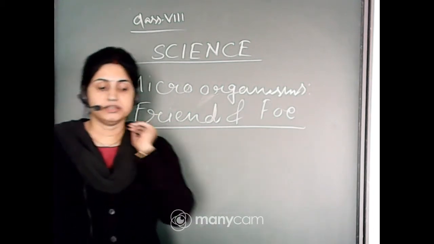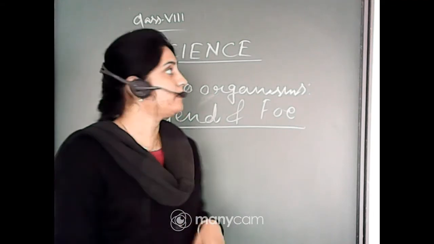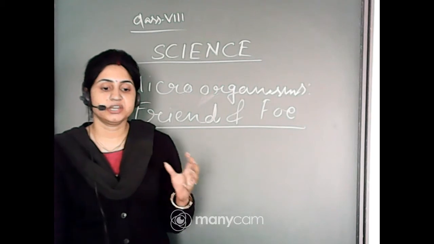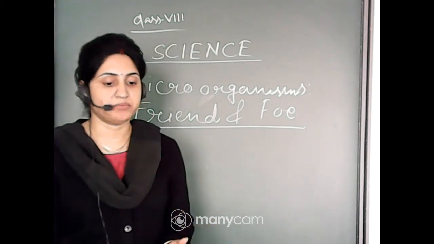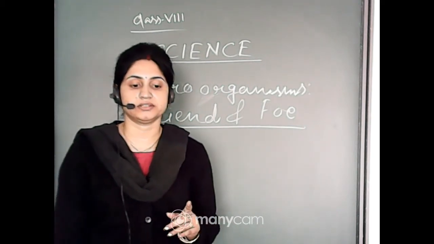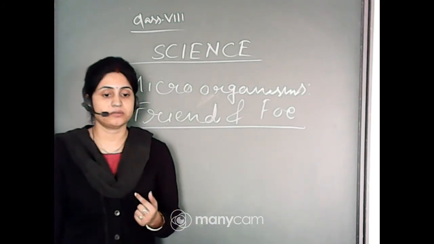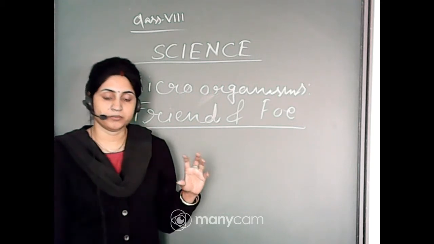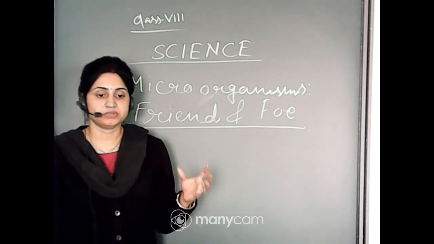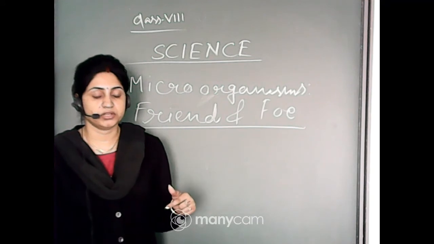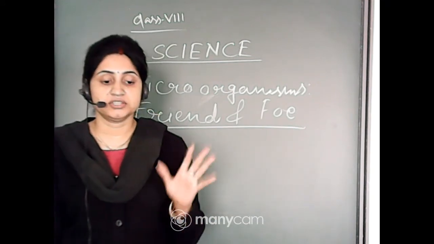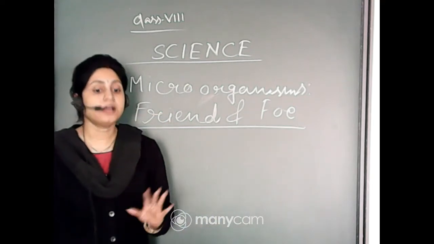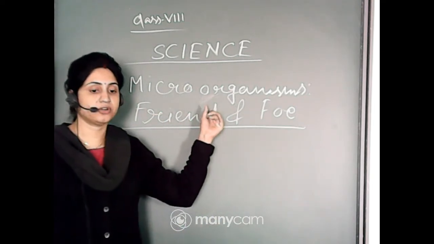So the different types of food products are made by different types of microorganisms. That's why we use the useful or beneficial microorganisms to produce these products, not the harmful microorganisms, because you know that they are poisonous for our body. If you use poisonous microorganisms to prepare food products, that will affect our body. So the microorganisms used in the production of different food products are the useful ones, friends, not foes.